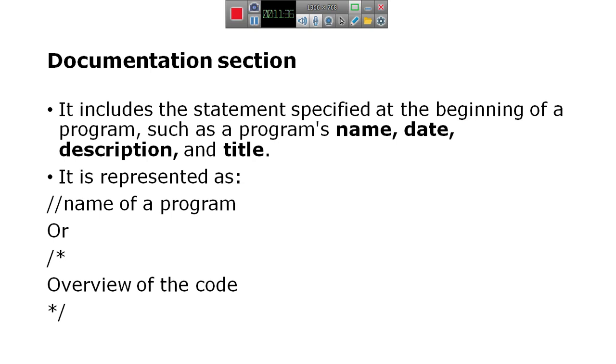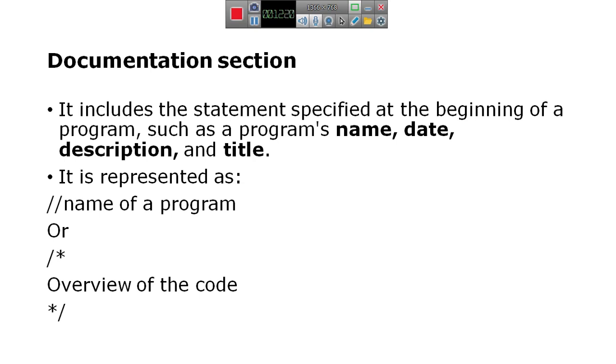The text, that is the name of the program or name of the programmer or date of the program, is to be written in between this slash star and star slash, or by placing two slashes. This is called a non-executable statement, because whatever text we enclose in between slash star and star slash is assumed by the compiler to be a non-executable statement.